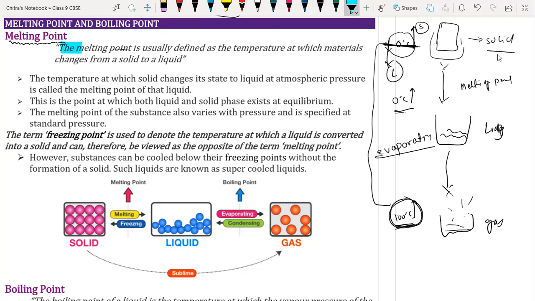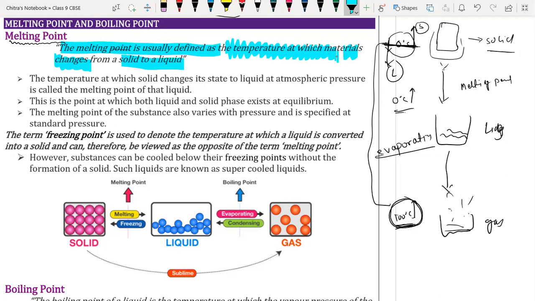The melting point is usually defined as the temperature at which a material changes from solid to liquid.